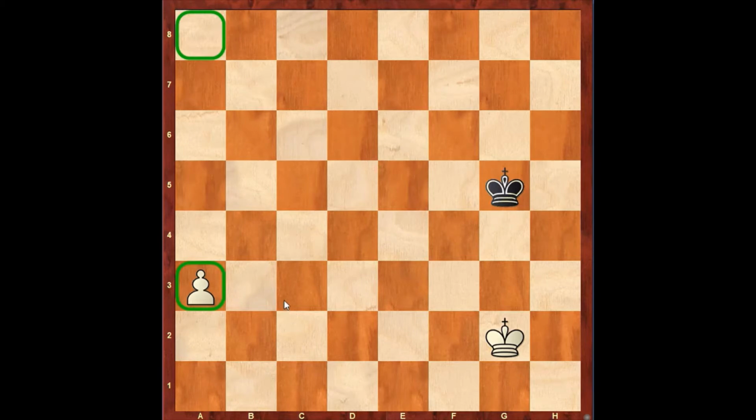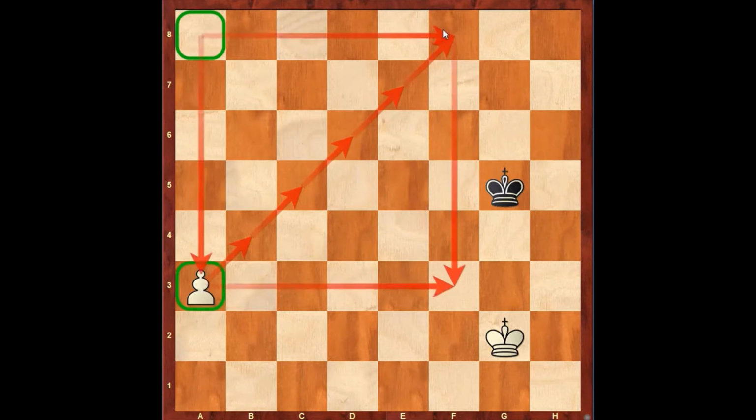An easy method is to construct a square with a diagonal from the pawn to the last rank, like I have shown here.